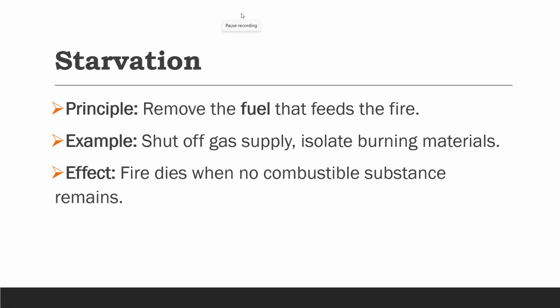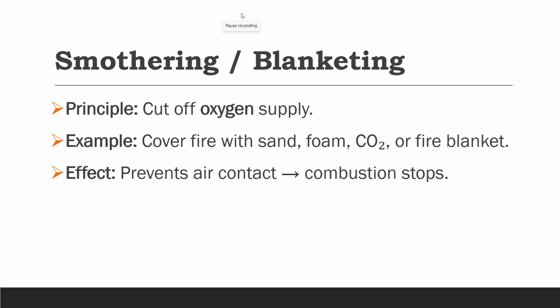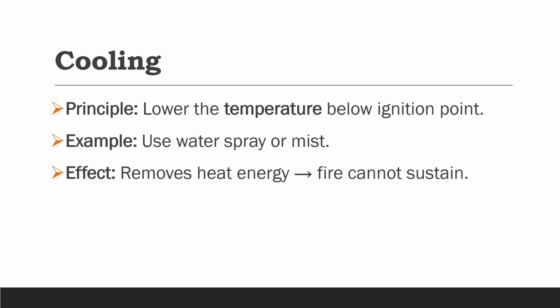So starvation. The principle is that remove the fire, remove the fuel that feeds the fire. So example, shut off gas supply, isolate burning materials. Effect. Fire dies when no combustible substance remains. Smothering or blanketing. Principle, cut off oxygen supply. Example, cover fire with sand, foam, carbon dioxide or fire blanket. Effect, prevents air contact, that is combustion stops.